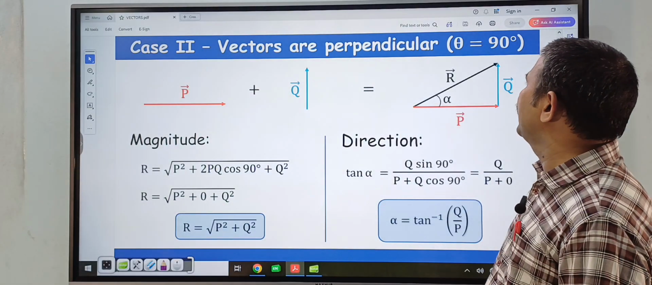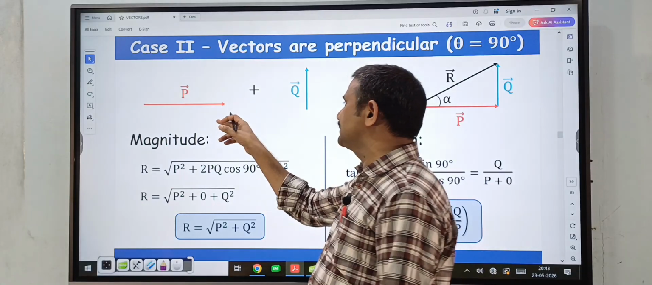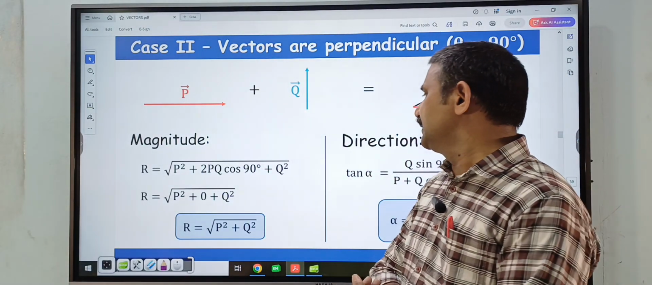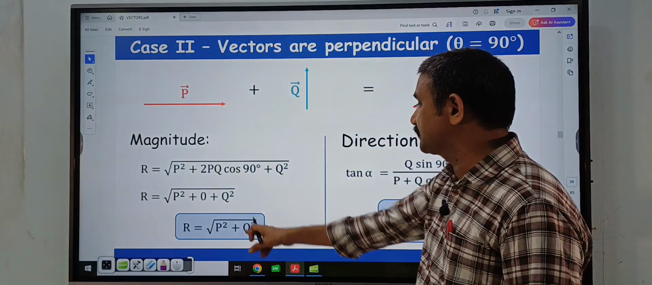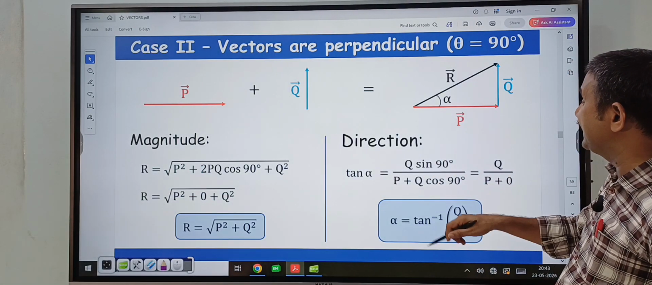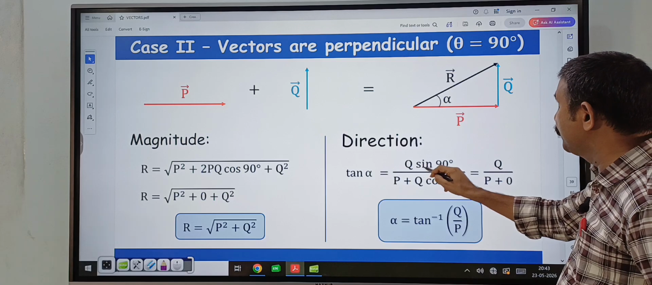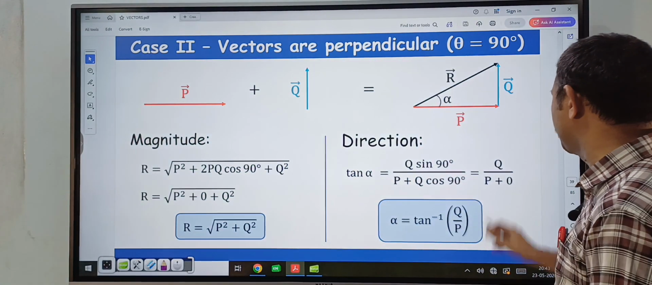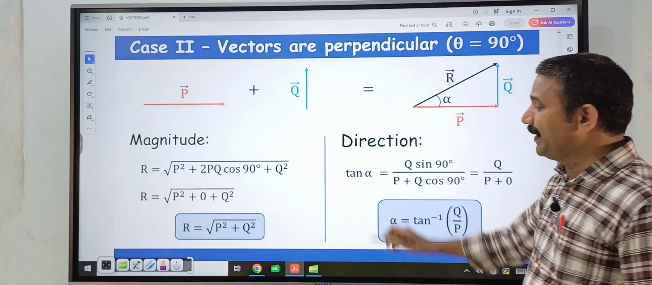Next, case 2: vectors are in perpendicular directions. Suppose this vector P bar is in this direction and Q bar vector is in this direction, both perpendicular to each other. Then substitute theta equal to 90 degrees in our resultant vector magnitude formula. R is equal to root of P square plus Q square. So that is the resultant, and this is the direction. This is P bar, this is Q bar, this angle alpha. Tan alpha is equal to what? Q sin 90 degrees divided by P plus Q cos 90, that is Q by P. This is the direction of the resultant. Alpha is equal to tan inverse of Q by P.